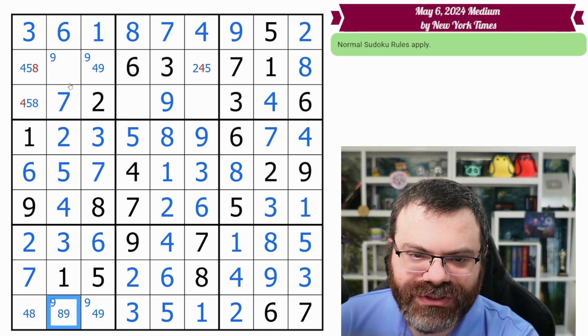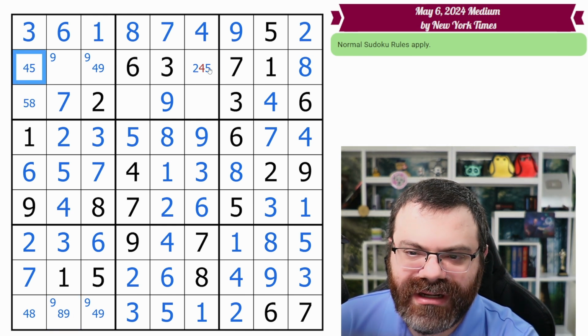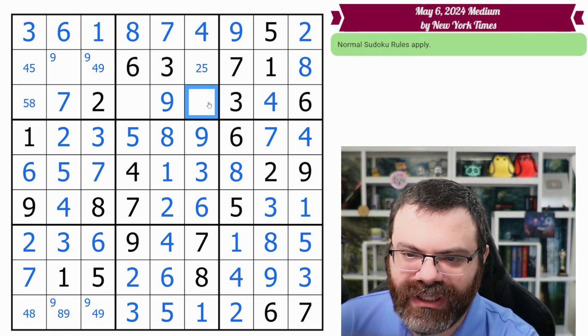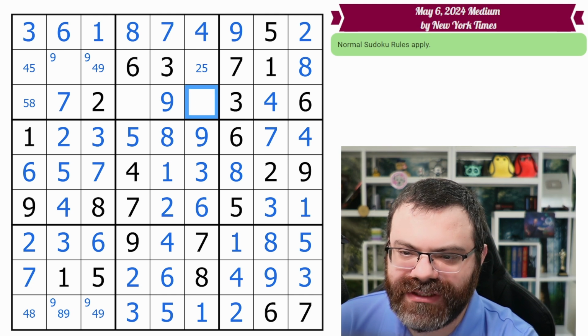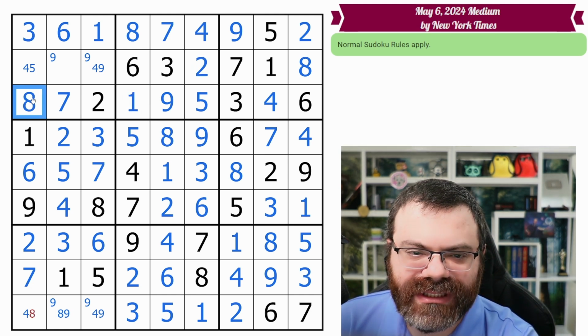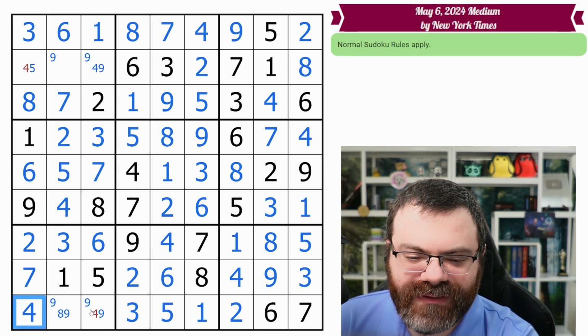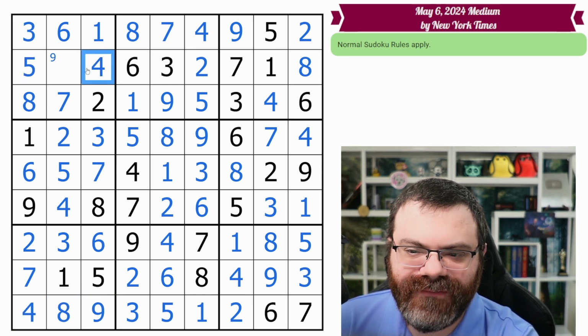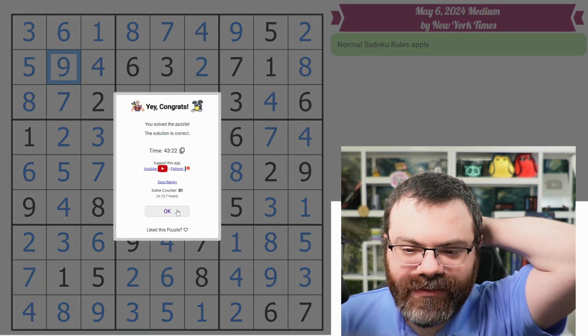Let's see, what else can we finish around here? I'm just going to clean up all these red marks. Okay, this is down to 2 or 5. It can't be 2, so that's 5 and 2. And for the box, we need a 1. For the row, this is an 8. That gives us the 4, 9, and 8. That gives us the 5 and the 4. Final digit is 9, and we're done.